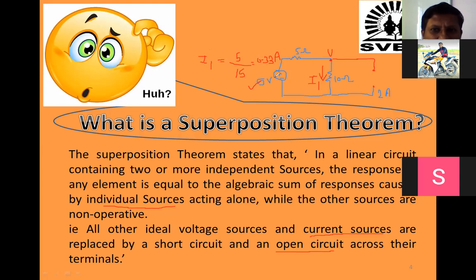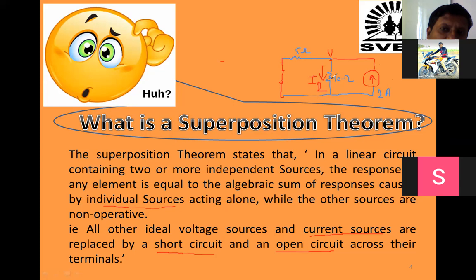Okay, now the next one. Second thing. Now what can we do here? Now I will take this 2 ampere current source in this direction, and I will short this voltage source. Because what do we do with a voltage source? All ideal voltage sources we have to make short. Now the current source I am keeping as it is, and I am shorting the voltage source. So instead of I1, it will now be I2.